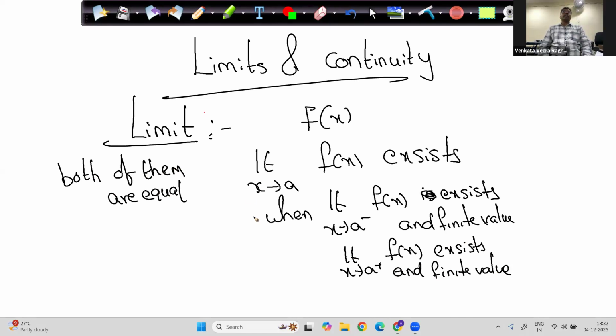Please write neatly in your note. Limit x extends to a of f of x exists. I'm not going so deep into epsilon delta. No need for so much, not required. My aim is to get 5 out of 5 in AP and make you understand the subject. So I'll teach you to that level. That will help you to get a hold on the subject.